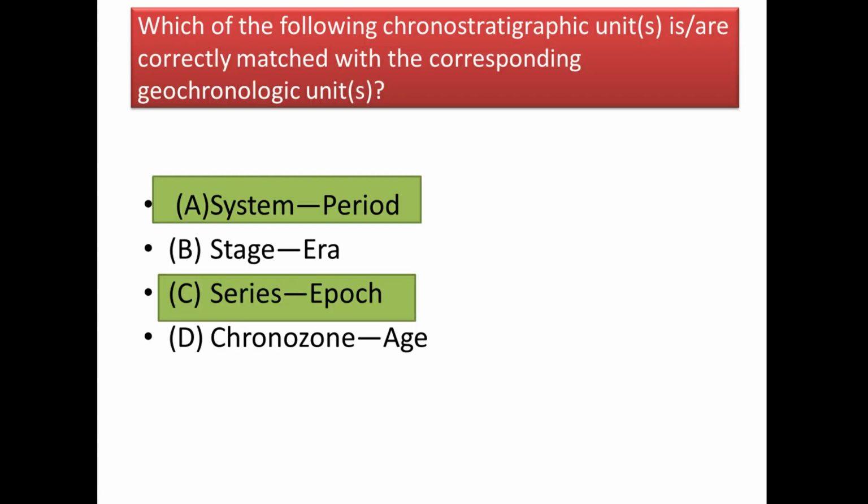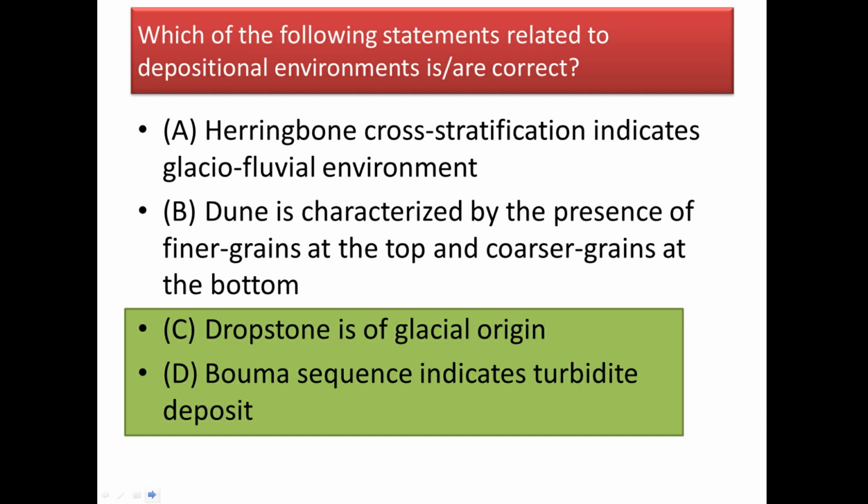Next question, which of the following chronostratigraphic units is correctly matched with the corresponding geochronological units? Here we have system matched to period, that is correct, and series matched to epoch, that is correct. Now here stage should be matched with age, then that would be a correct option, but it is not matched, so it is not correct. Okay.